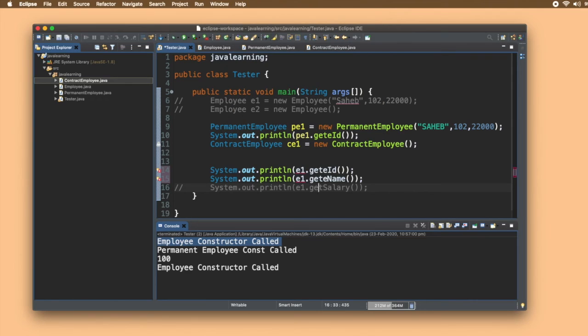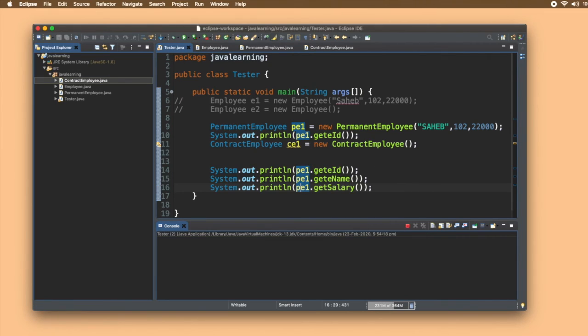Let's see which object we are referencing, the E1. Now let's give it a run. You can see 102, Sahib and 20,000 have been printed. So this get ID is in which class? The employee class. Why was it accessible from the E1 object? Because this class is inheriting properties from the parent.